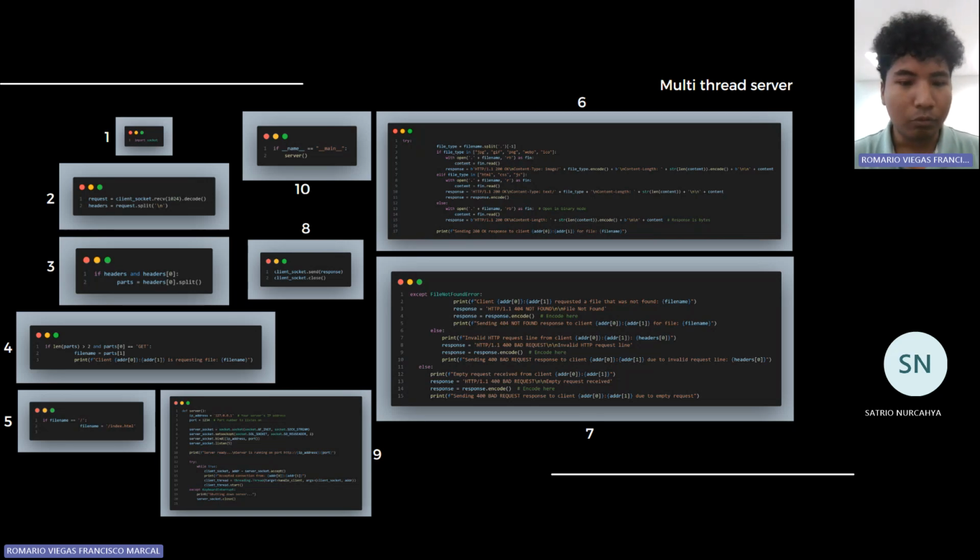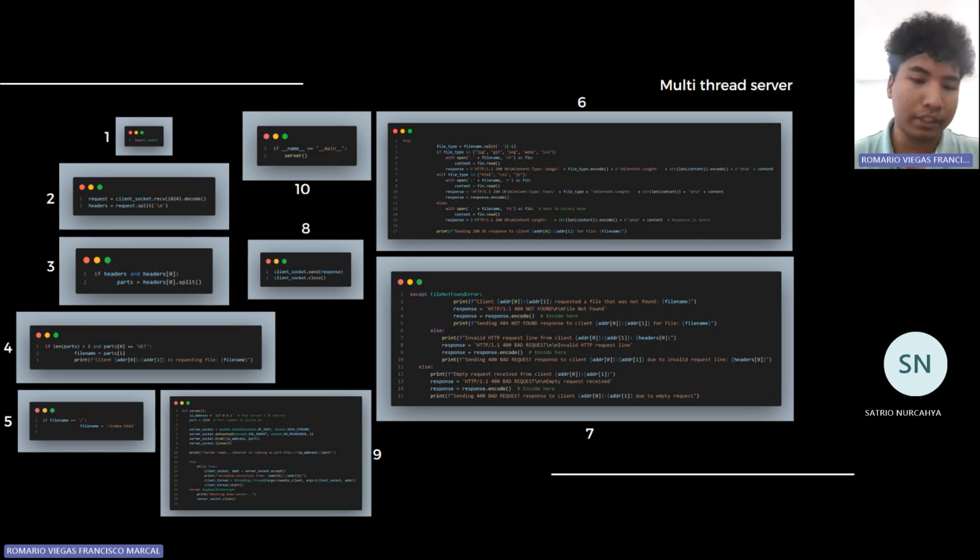And the ninth is where we set up the server, which is here in the dev server function. We set up the IP address and the port, with server_socket = socket.socket(socket.AF_INET, socket.SOCK_STREAM). That means we create a new socket, and server_socket.setsockopt with SO_REUSEADDR means we are going to reuse this IP address. Therefore, after the socket is stopped and it tries to open again for incoming requests, it will use the same IP address and port again. After that, we bind the socket to the IP address and port that we already set up.